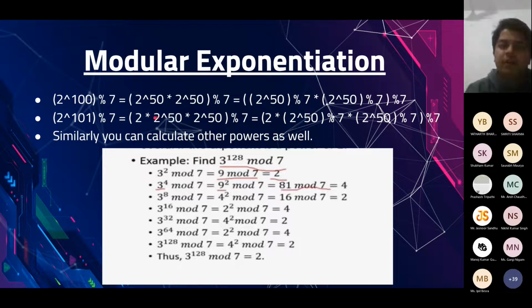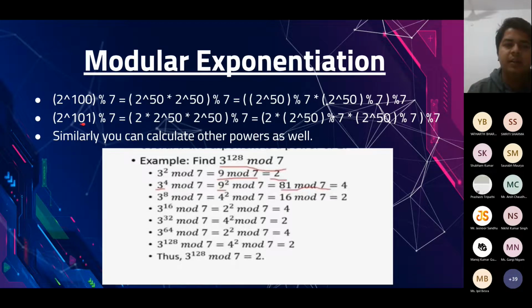Okay, so we calculated 2 power 50. We take its modulus with 7. We square it, or multiply it with 2 power 50 mod 7, and then take mod again. But this works because the exponent is even, therefore we are able to take its half every time. What if the exponent is not even and it's odd?